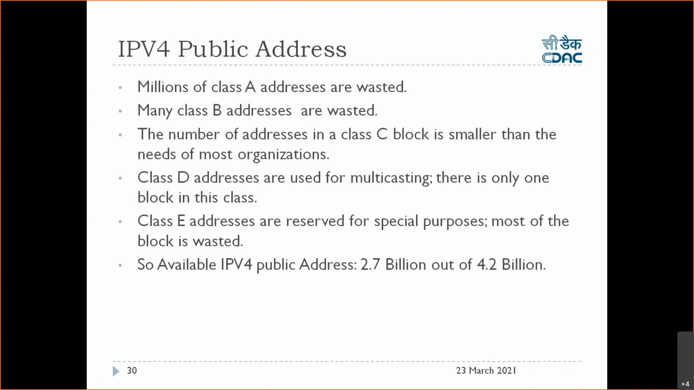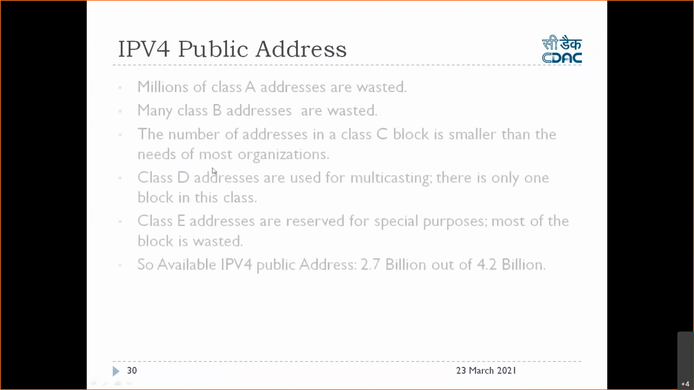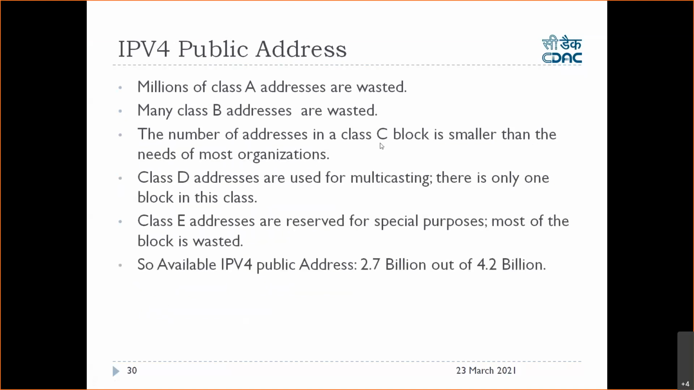So if you see the current state of public IP addresses, millions of class A addresses are wasted. Yes or no? Both millions of class A and B addresses are wasted. Why? Because you are not using them on the internet. These are private to the organization. They are not part of the internet. They could have been used on the internet, but they are not there. Again, the number of addresses in a class C block is smaller than the need of most organizations.